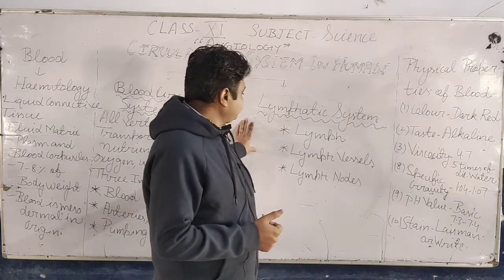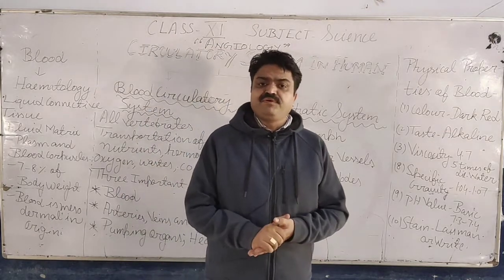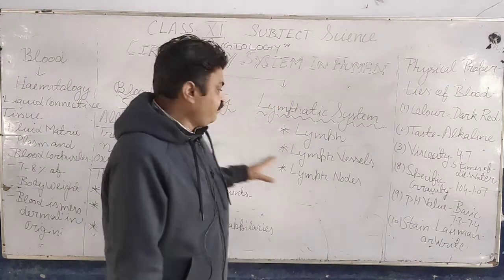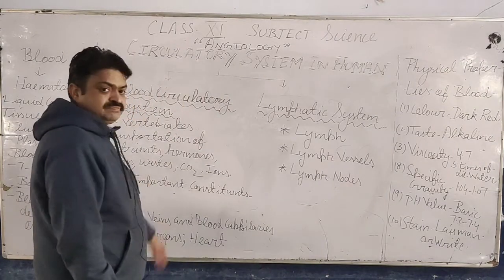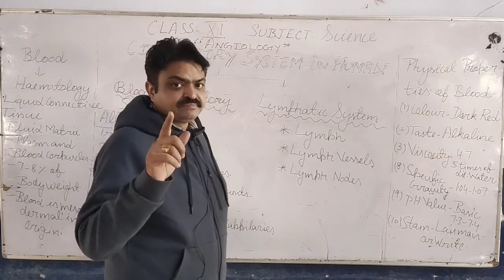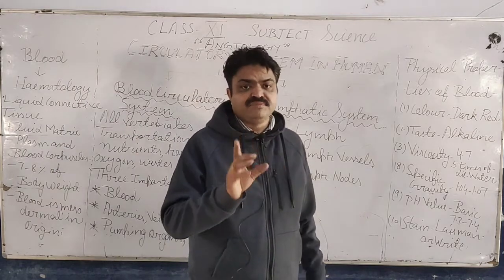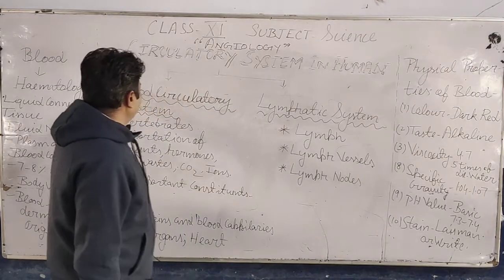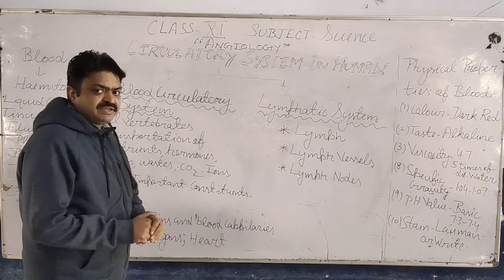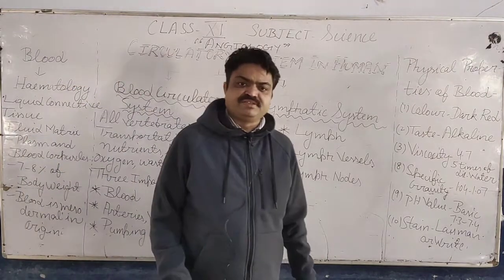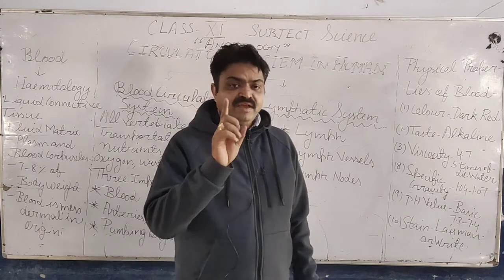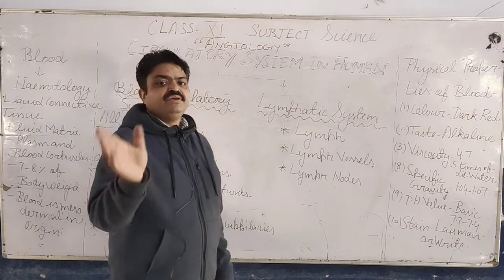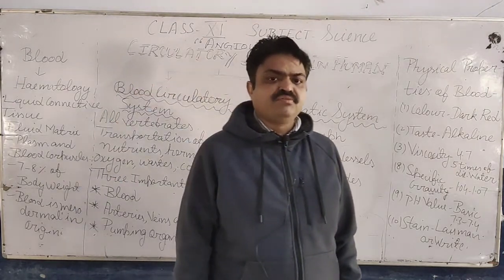The lymph is pumped with the help of lymphatic nodes, but the blood is pumped with the help of the heart. We will study all these components of the circulatory system in detail. Today we will start from the blood circulatory system, which is found in all vertebrates and is also known as the closed circulatory system.